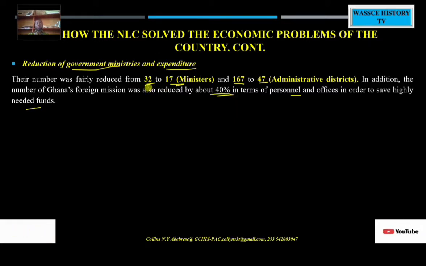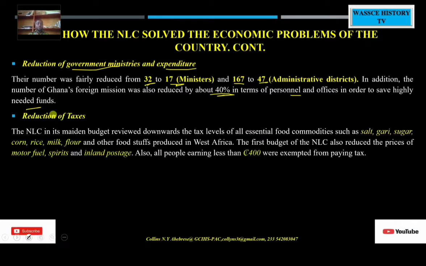And when our country entered into some kind of economic crisis today, people were calling for the Akufo-Addo government to also reduce the number of ministers and cut down, even though they came up with some fuel cuts and some pay reduction, but that's that. So in a bid to bring down cost, the NLC did that.